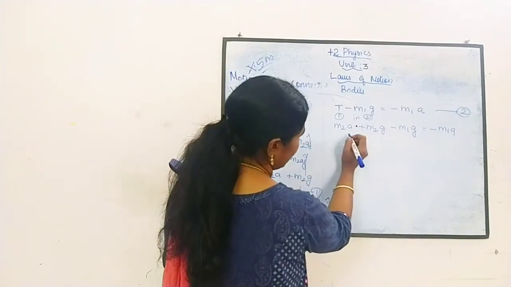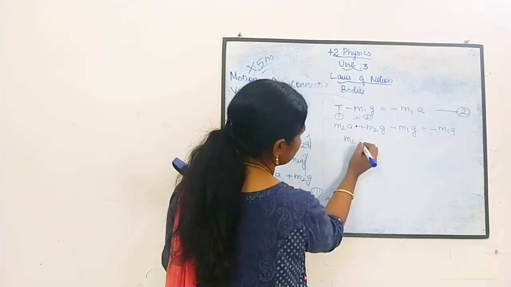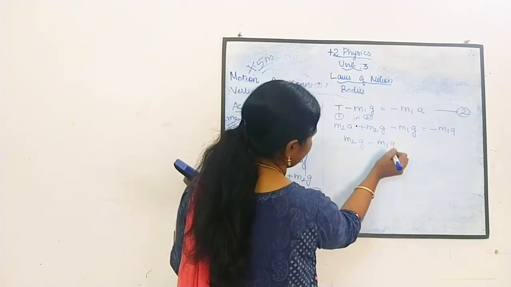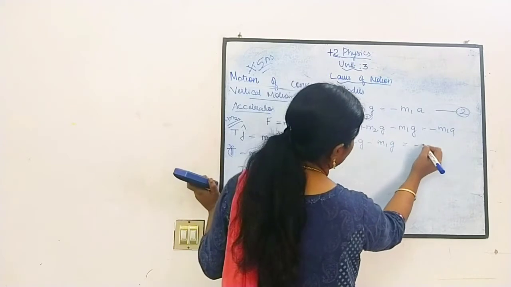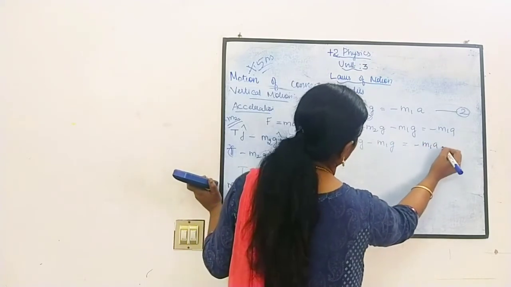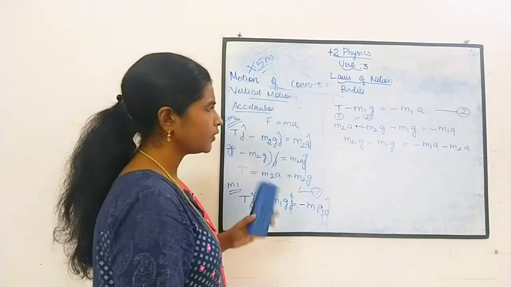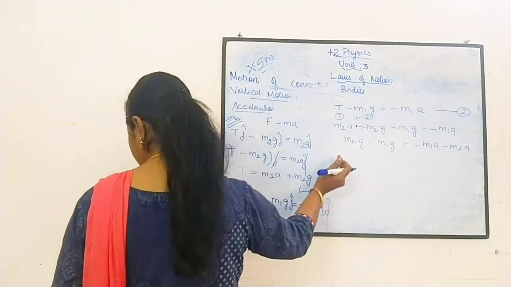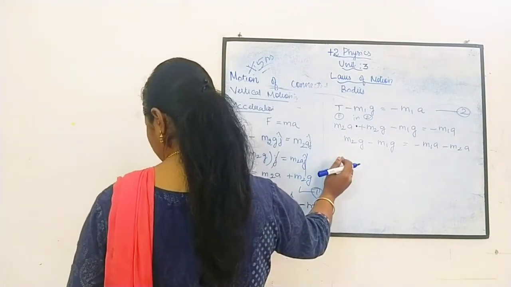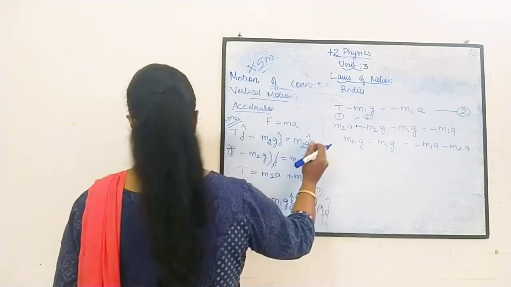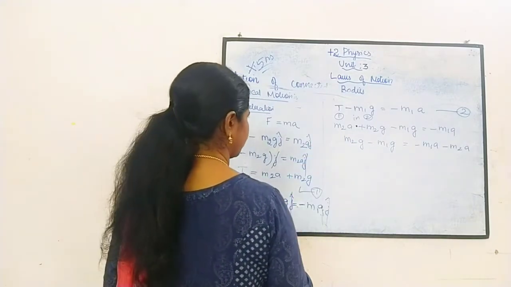So I can write it as m2g minus m1g equal to minus m1a minus m2a. Clear? Now you can take the g terms outside.